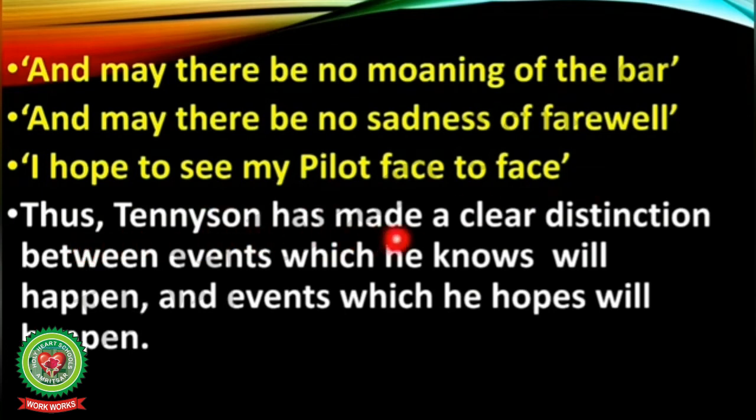Thus Tennyson has made a clear distinction between events which he knows will happen and events which he hopes will happen. So he knows the moment when he will depart, there will be mourning, there will be sadness, but he is very hopeful that he will be seeing his master face to face when he will die.